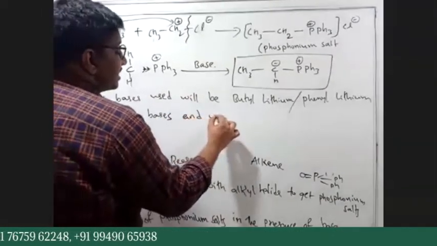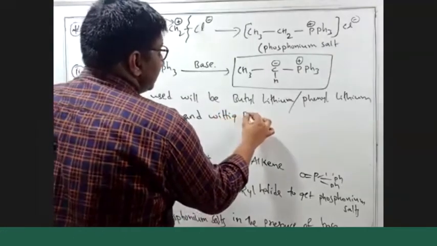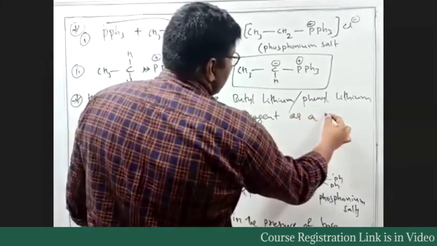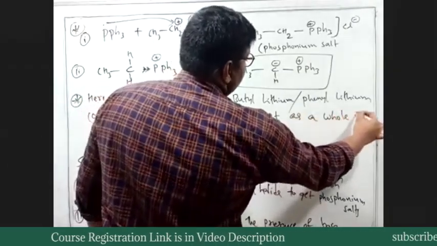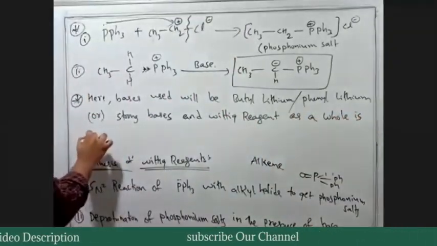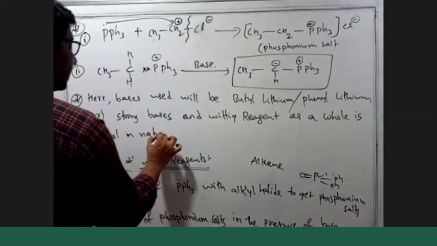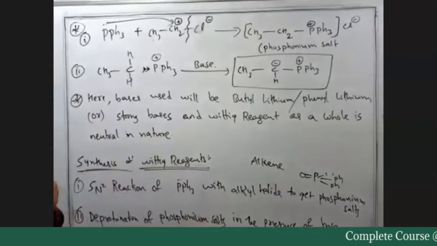And the Wittig reagent as a whole is neutral in nature.